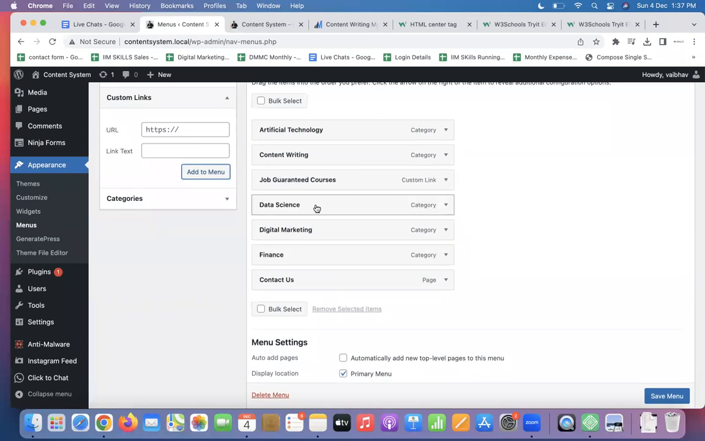Now you want your readers to read this. Data science is your job guarantee course. This is your job guarantee course. And maybe finance is not. These are your two job guarantee courses. Save.